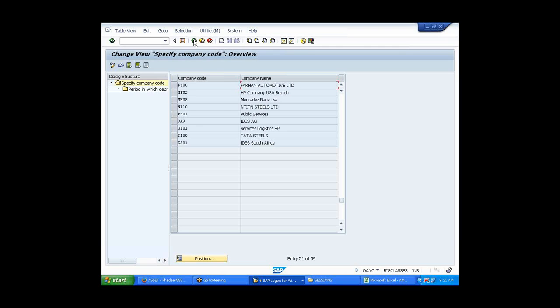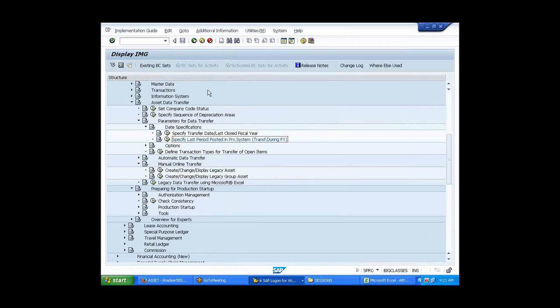No, Harshita, you don't compare this setting and this setting. Both are different. I'm not comparing the settings, but it says specify last period posting in previous system. See, in the bracket what it says, transfer during fiscal year. So that's the reason we should give the starting of this year.